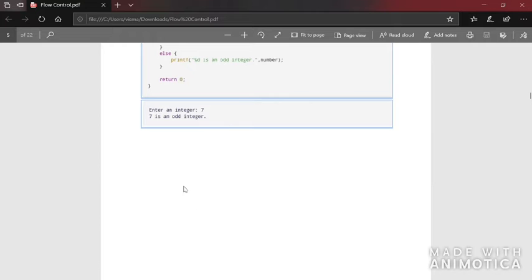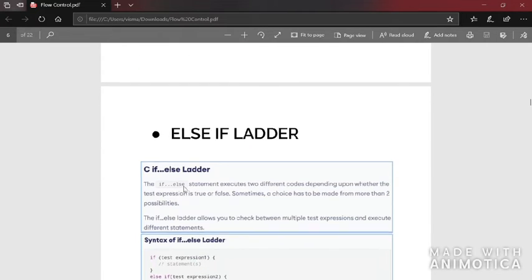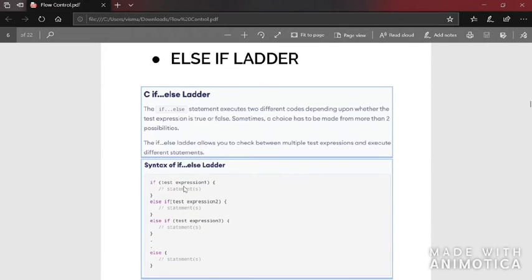So this is all about else if. Next we will see else if ladder. So else if ladder means there might be some conditions like: if the input given by the user is 1, then you have to print ONE on the screen. Otherwise, if the user input is 2, you have to print TWO on the screen. Otherwise, if the input given by the user is 3, you have to print THREE on the screen. In such conditions, you will make use of else if ladder.